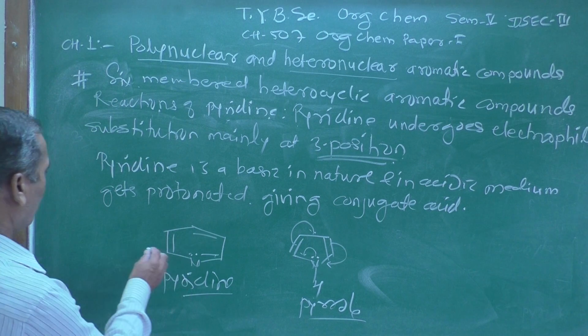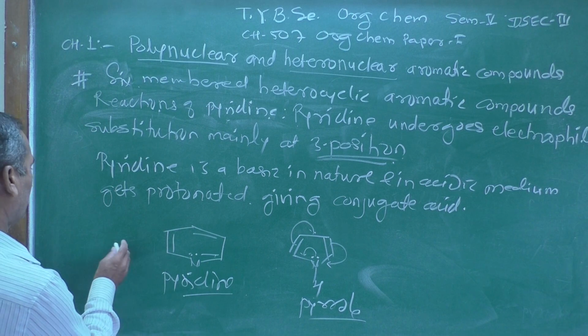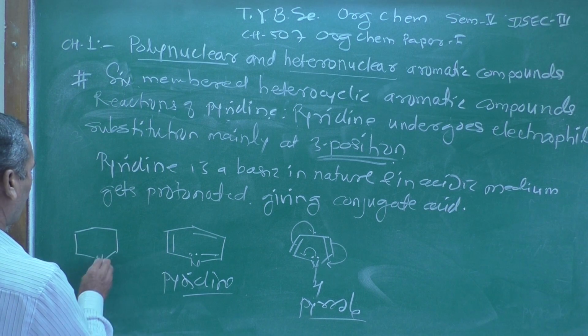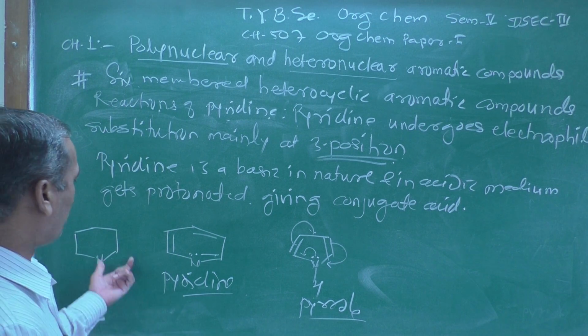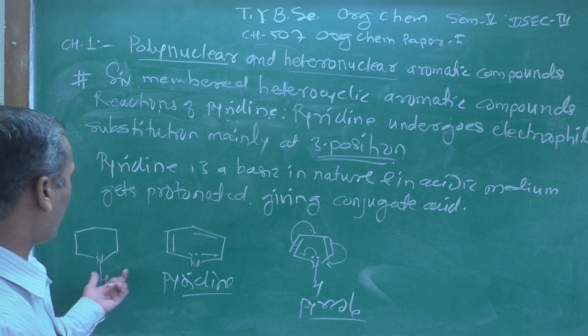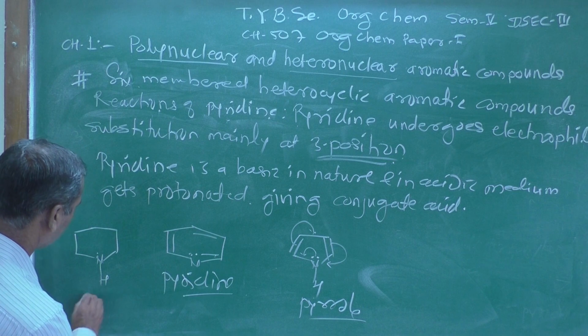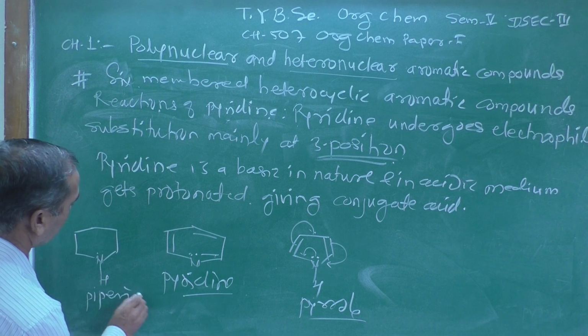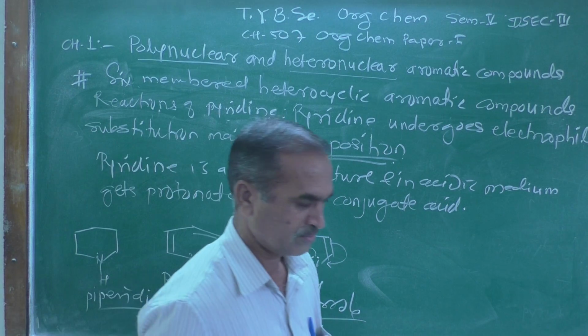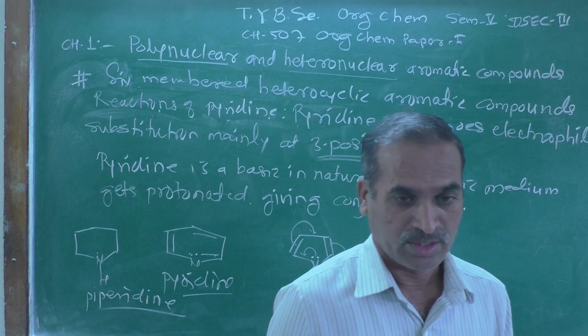One more, its analog: suppose it is hydrogenated, and we get a non-aromatic heterocyclic compound. If you compare the basicity between these two, pyridine and piperidine. This is the structure of piperidine. After the hydrogenation, you will get piperidine.